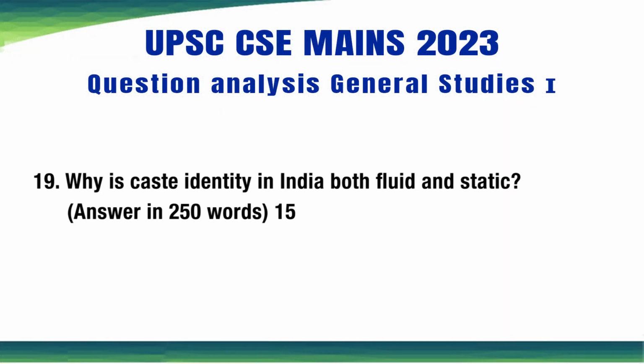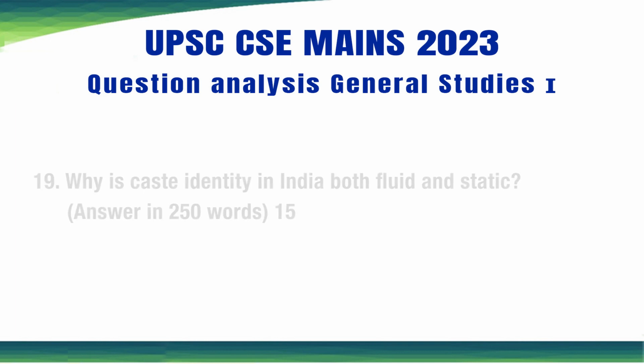So with that information, you will be able to handle this one. The next question is, why is caste identity in India both fluid and static? UPSC has been asking detailed questions on caste from this social issues segment. So normally people would have prepared well for that. Even if this question could be repeated in your optional paper, still people who have studied the past trends of this particular segment would have prepared well for this, and most people would have managed writing on caste being both fluid and static.